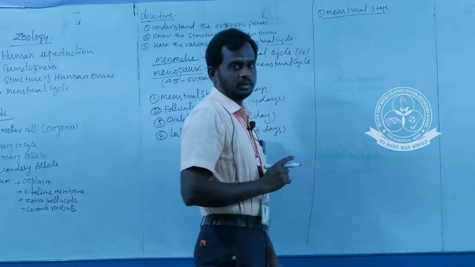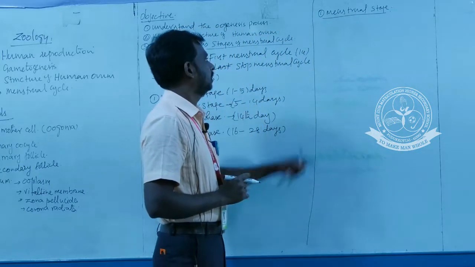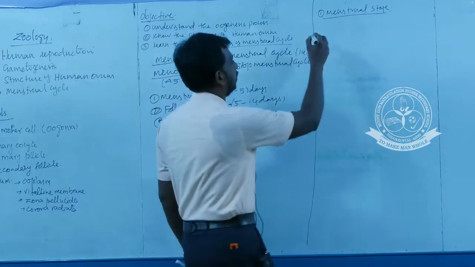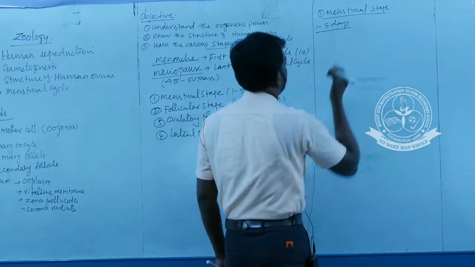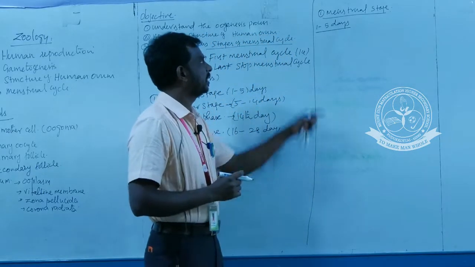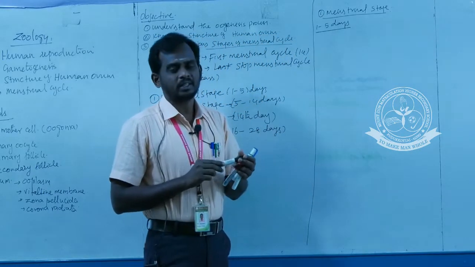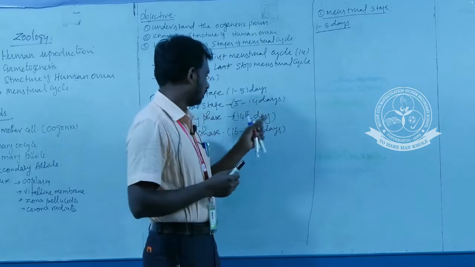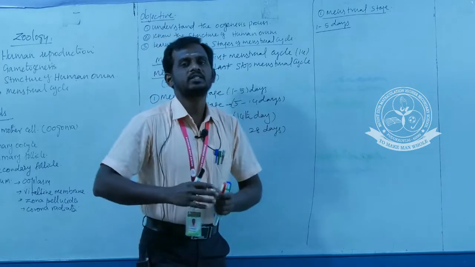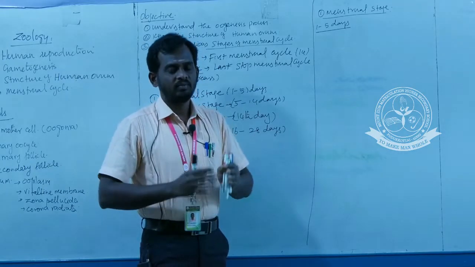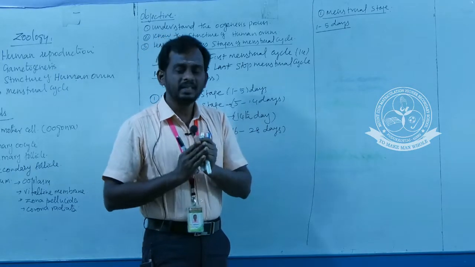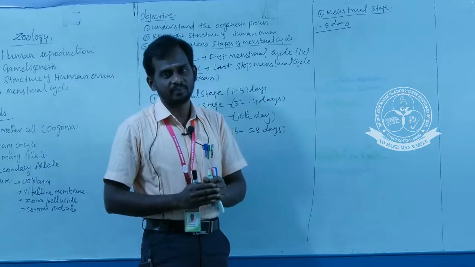Okay, so this menstrual stage occurs during the 1 to 5 days of the menstrual cycle. What are the major characteristic features of this stage? A continuous bleeding may happen through the birth canal. What is the reason? Due to the degeneration of the endometrium.